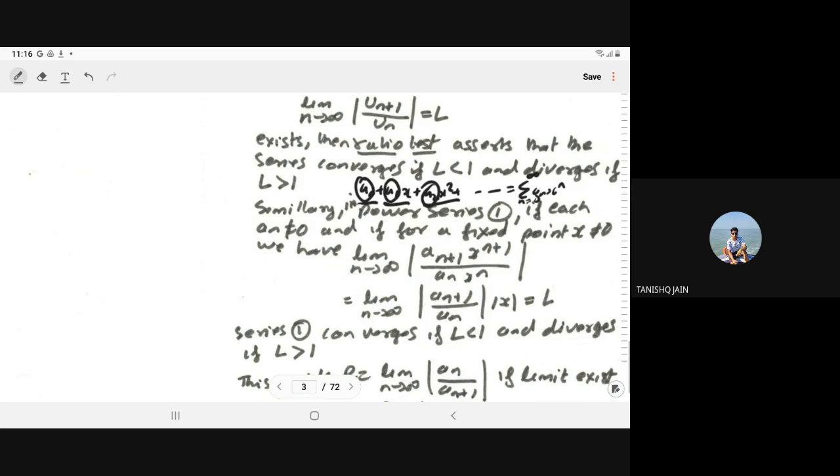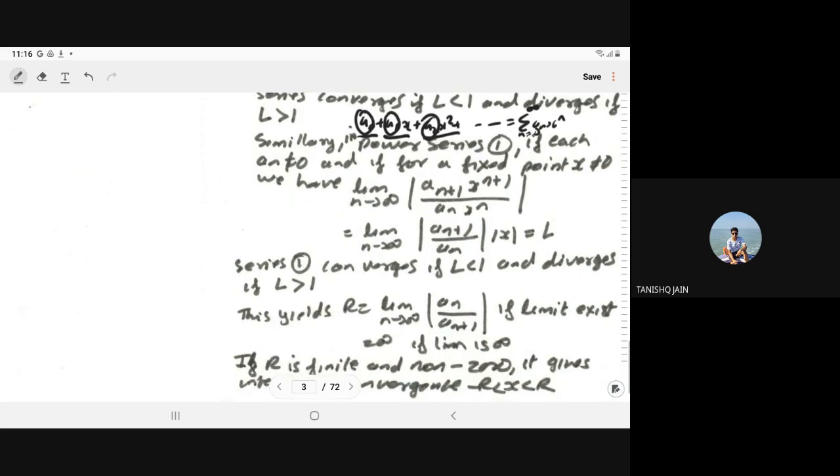Let's say this limit exists and equals L. So we say the series is convergent if L is less than 1 and divergent if L is greater than 1. That is the definition of the ratio test.